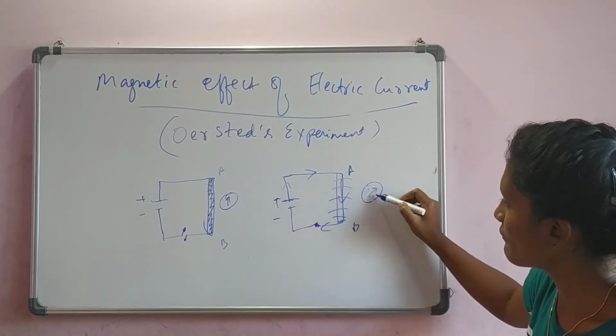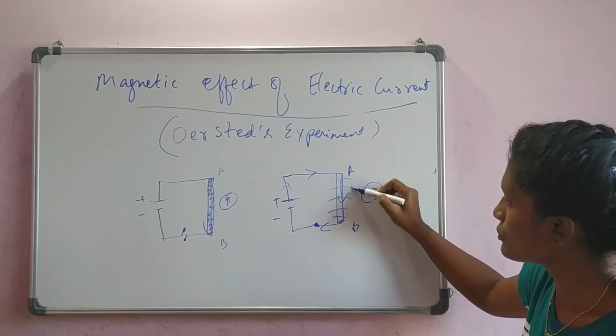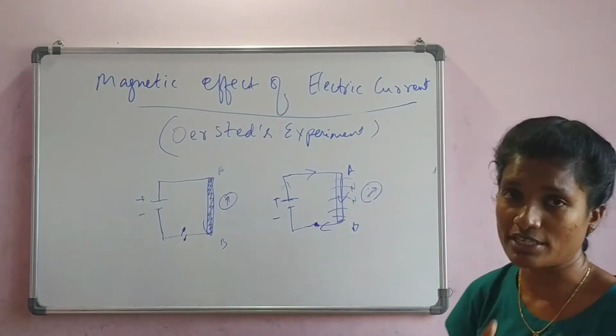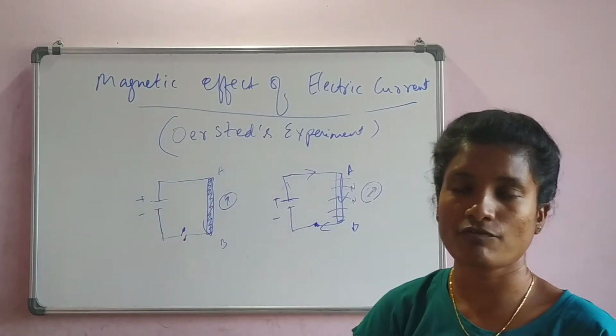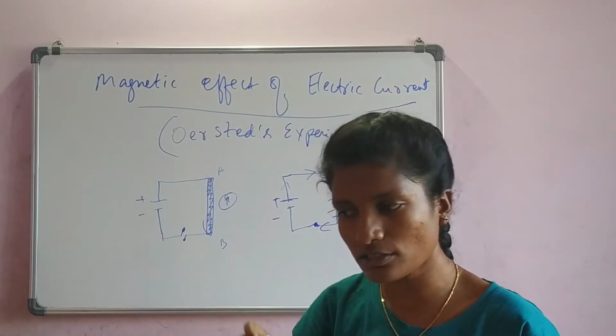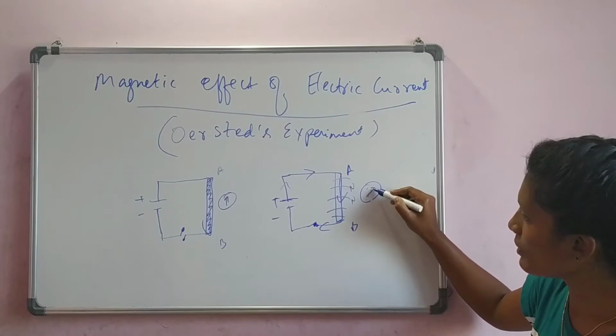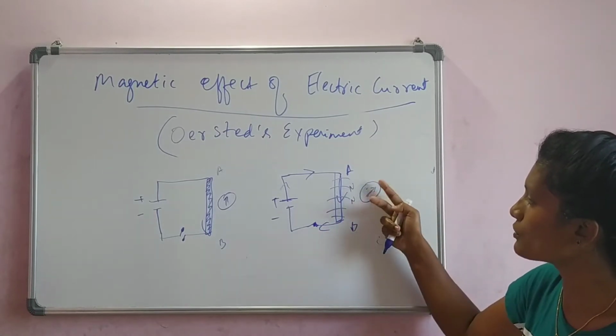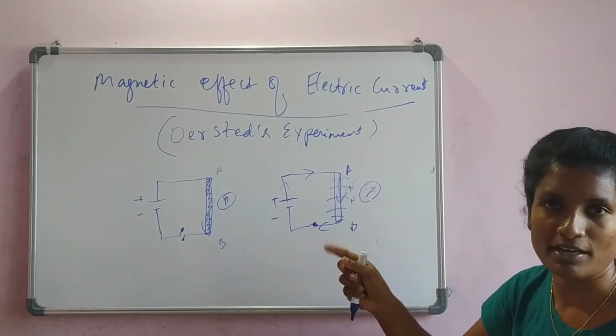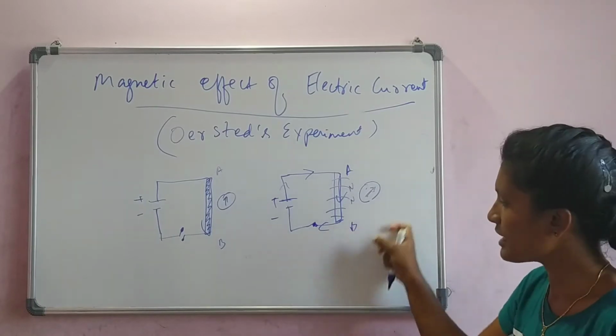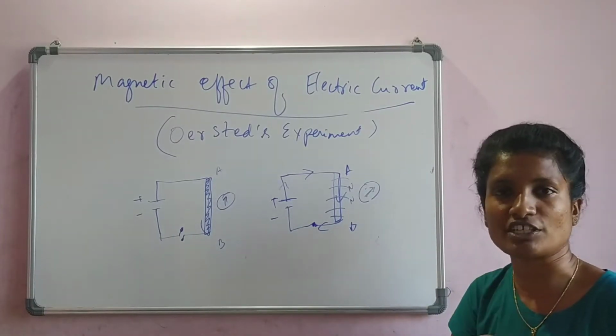Because of that magnetic field, let us say this is also a north field. We know, yesterday we studied that the lines of magnetic field come from the north and end at the south. So it is coming from the north. Even the pointer here is north. Both of them will not meet together, they will repel. That is why the pointer is moving. Same thing, if you keep it here, it will show the deflection.